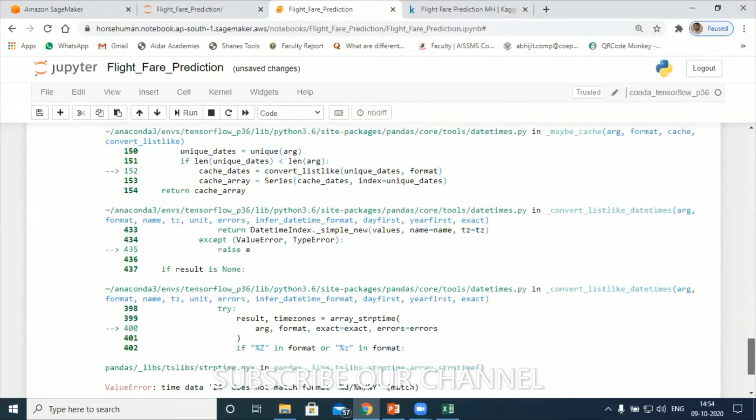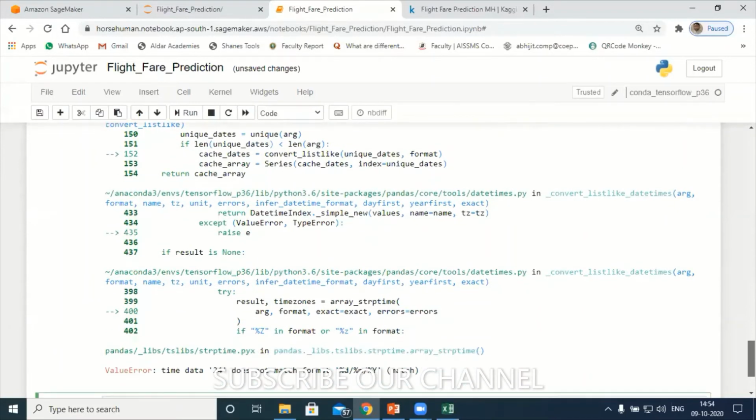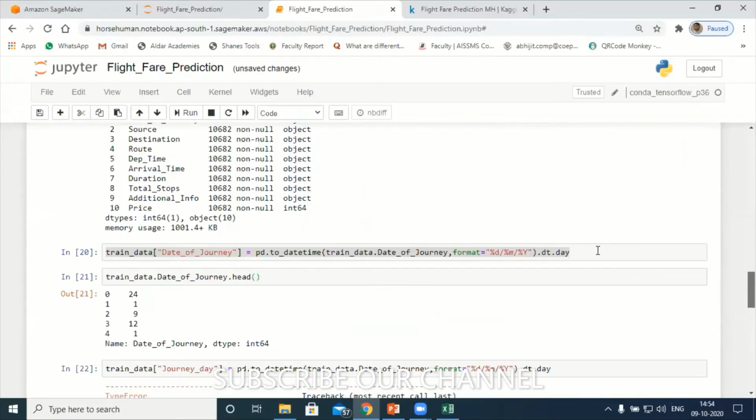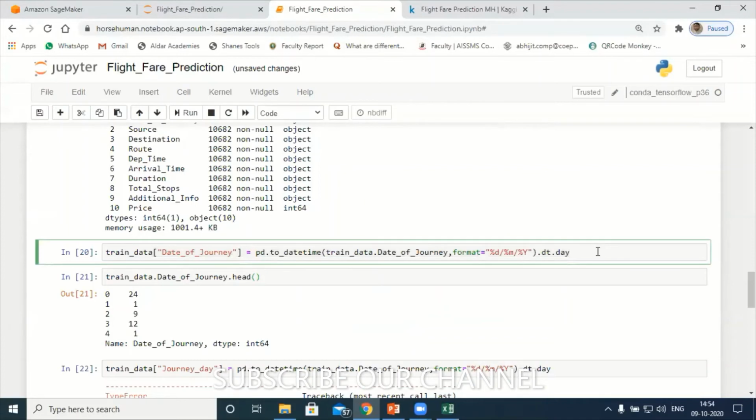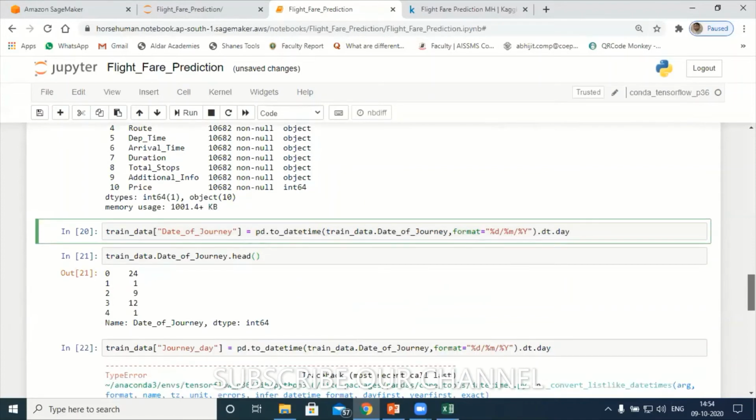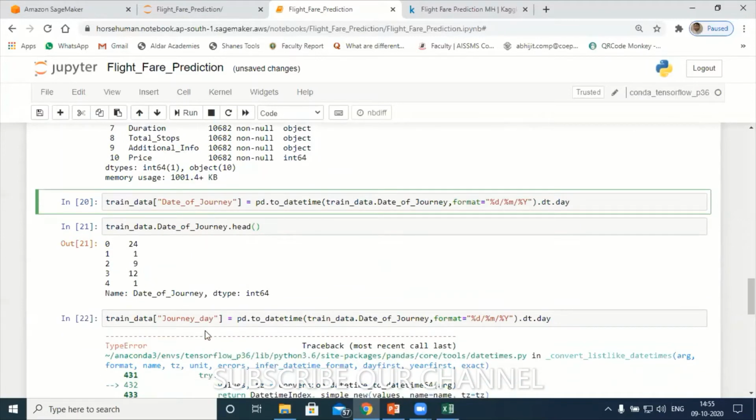What was the problem? Once again, here, journey day, date of journey, train data.